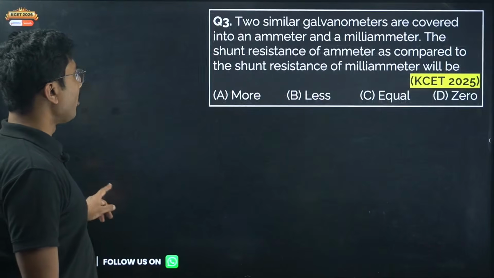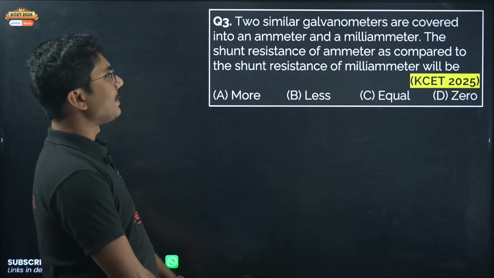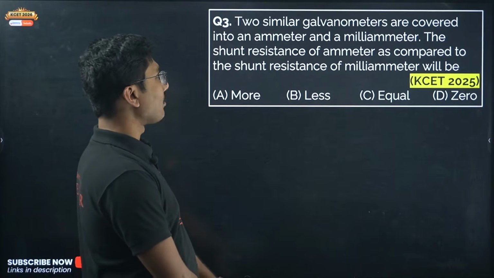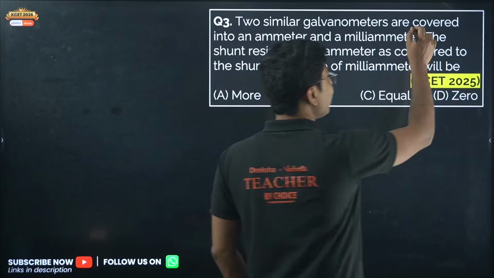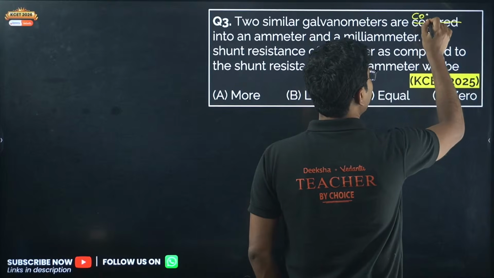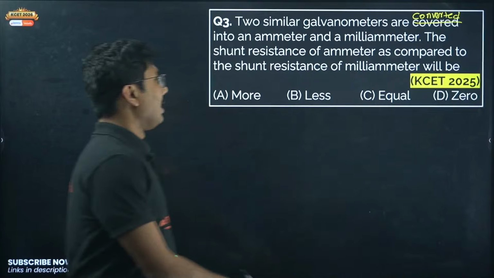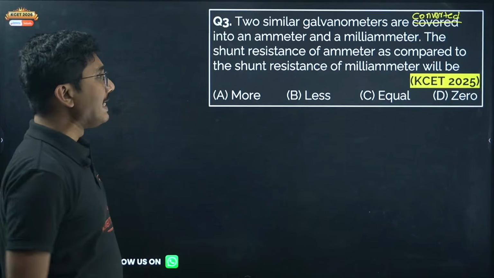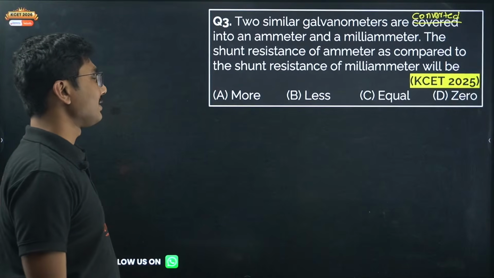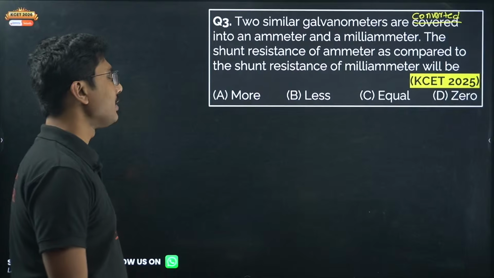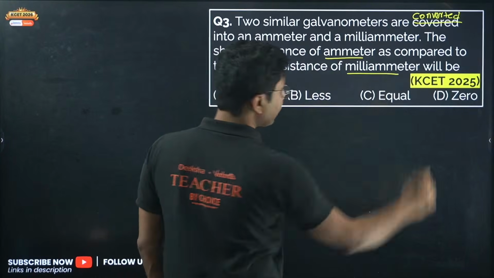Now let's move on to question number 3. Two similar galvanometers are converted into an ammeter and a milliammeter. The shunt resistance of the ammeter as compared to the shunt resistance of the milliammeter will be. So shunt resistance of ammeter to shunt resistance of milliammeter.